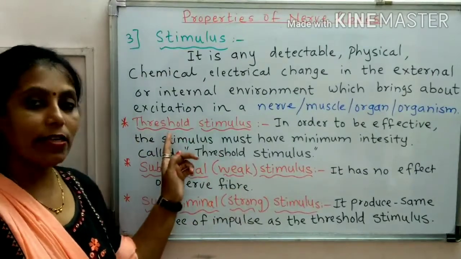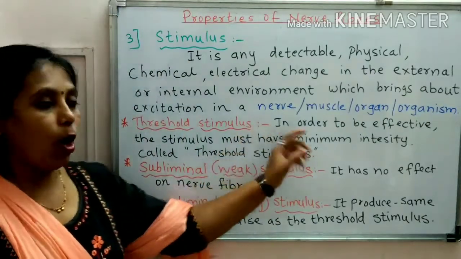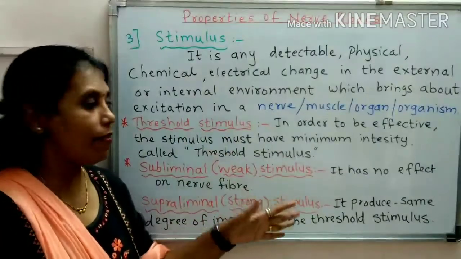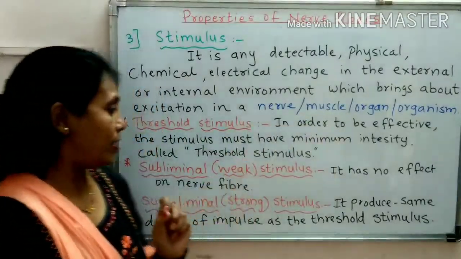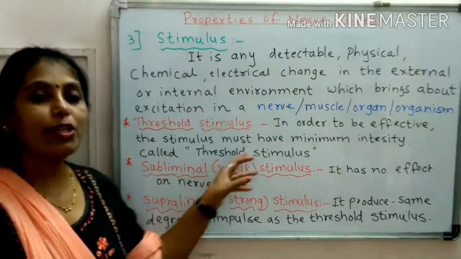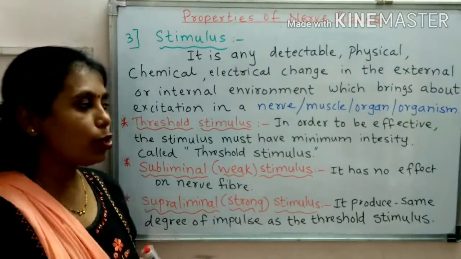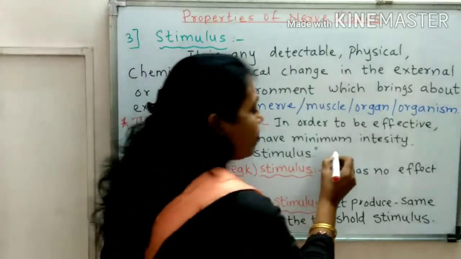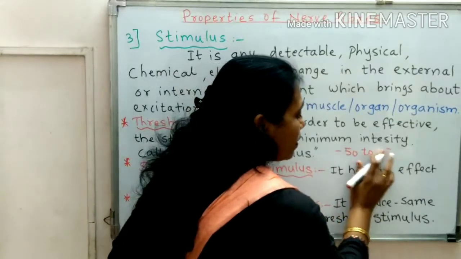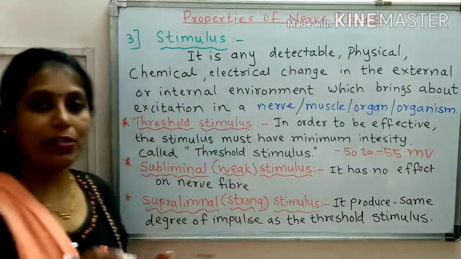One is called the threshold stimulus. What do you mean by threshold stimulus? In order to be effective, the stimulus must have a minimum intensity, and that minimum intensity is called the threshold stimulus. Normally, in case of a neuron, the threshold stimulus range goes from -50 to -55 millivolt. This is the range.